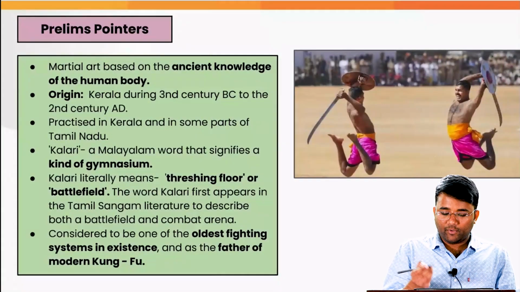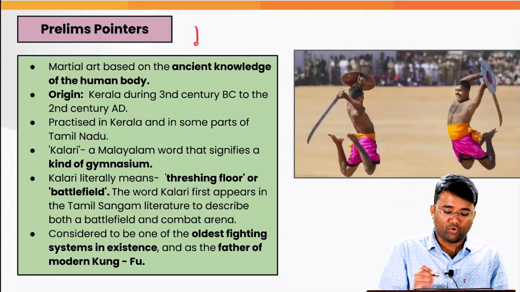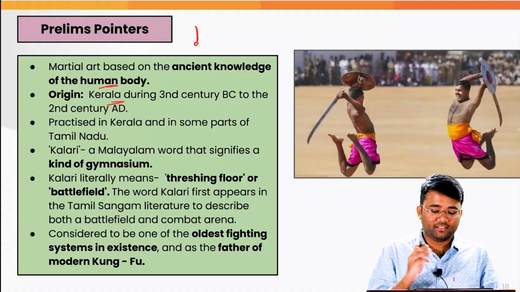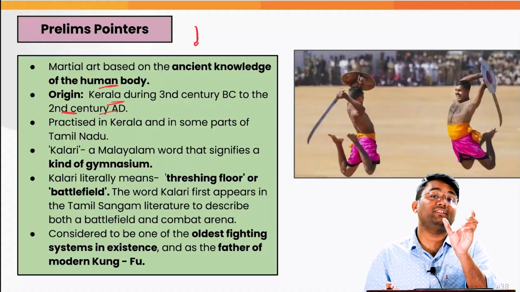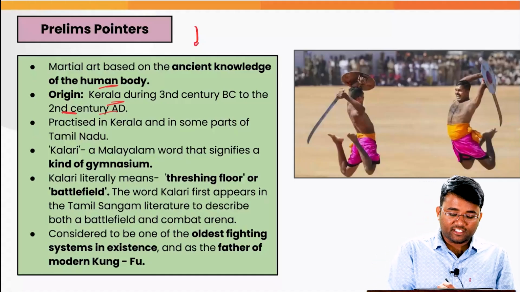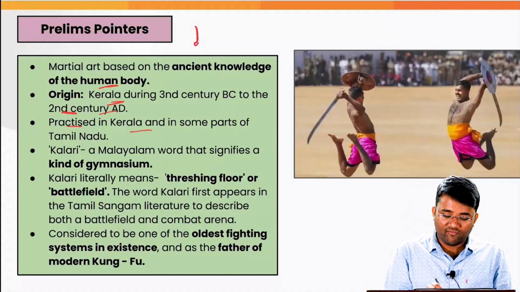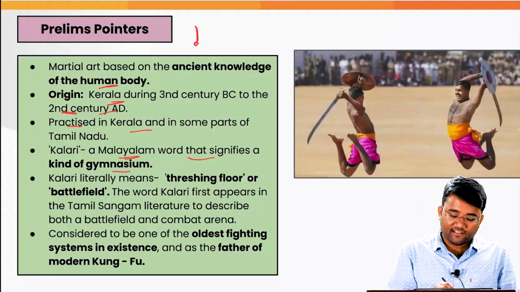Now what this Kalaripayattu is, it is a martial art which is based on the ancient knowledge of the human body, and it originated in Kerala during the 3rd century BC to 2nd century AD. Now you people tell me, what is the duration of the Sangam age? And it is practiced in Kerala and in some parts of Tamil Nadu. Kalari is a Malayalam word that signifies a kind of gymnasium, and Kalari literally means threshing floor or the battlefield.